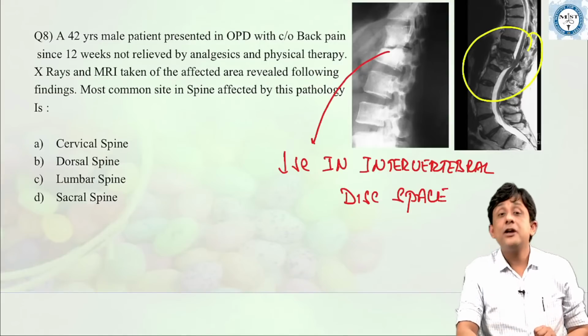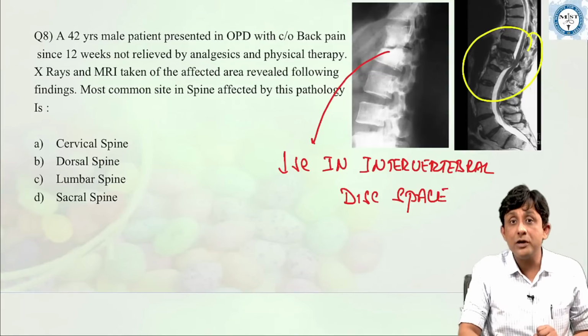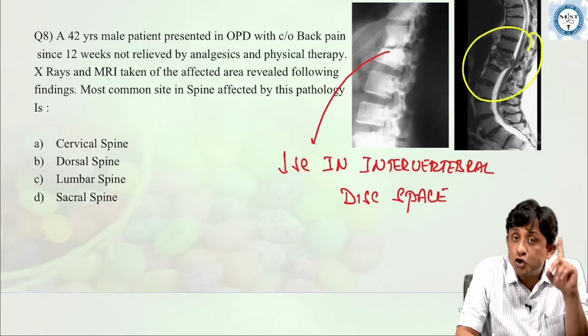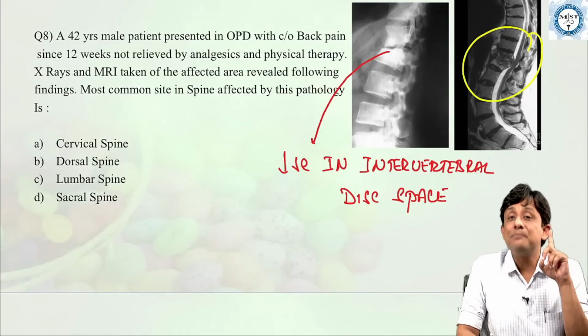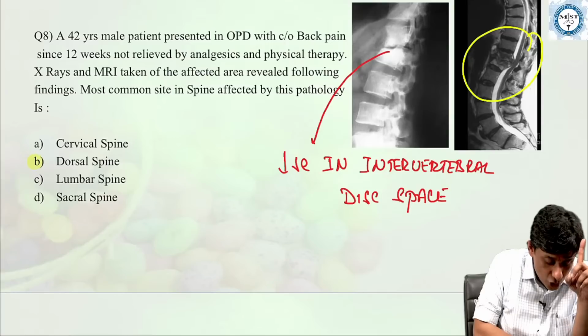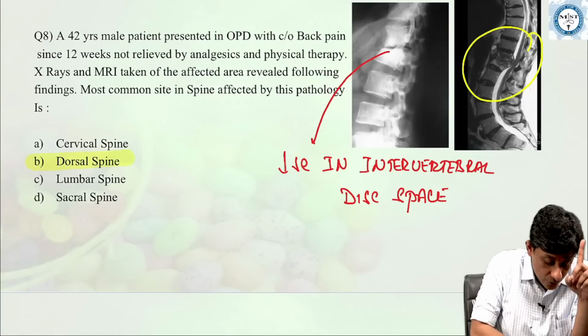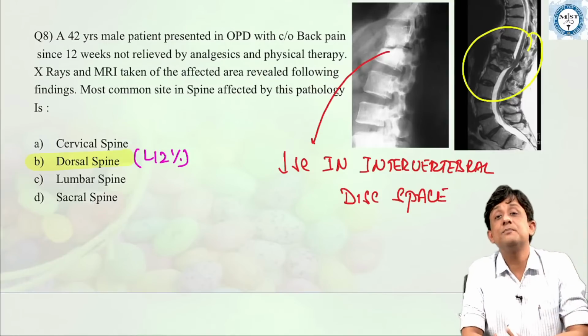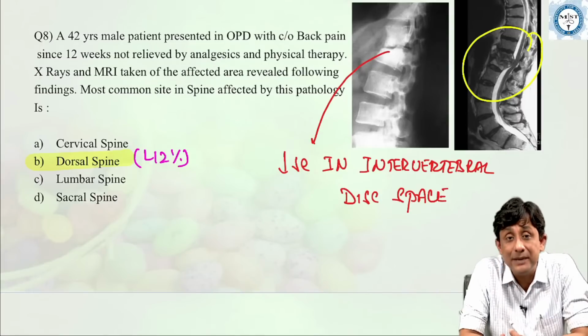See friends, tuberculosis of the spine is the most common site of musculoskeletal tuberculosis, and the most common region in the spine which is affected is the lower thoracic spine. Around 42% of cases of tuberculosis of the spine are seen in the lower thoracic spine. So the answer here is B.